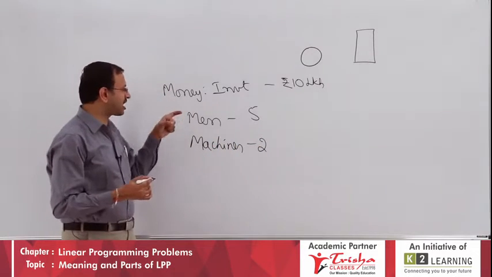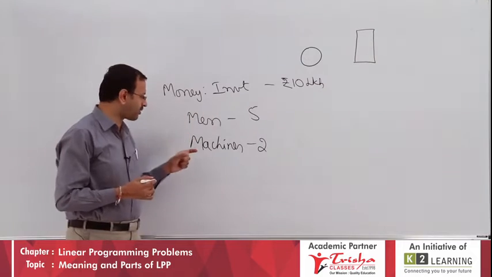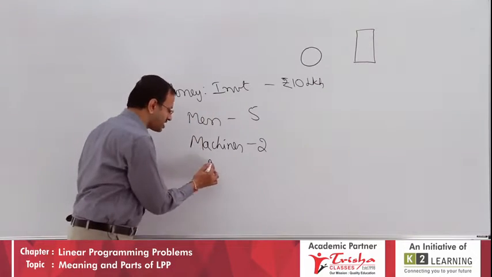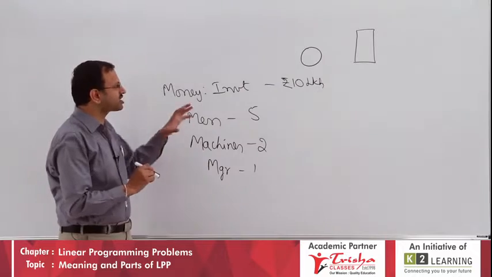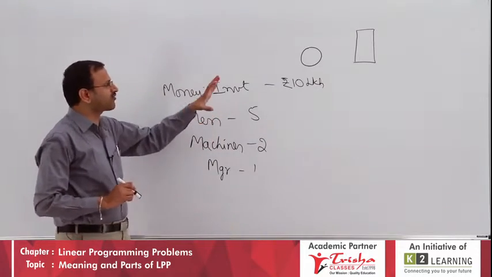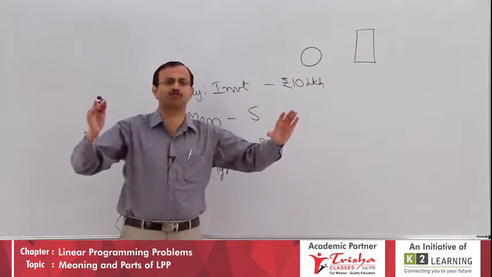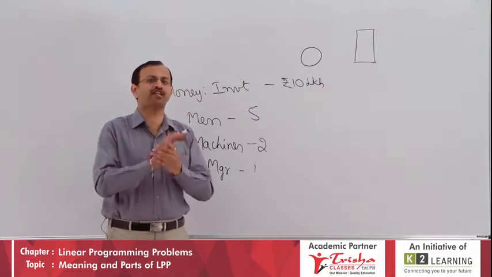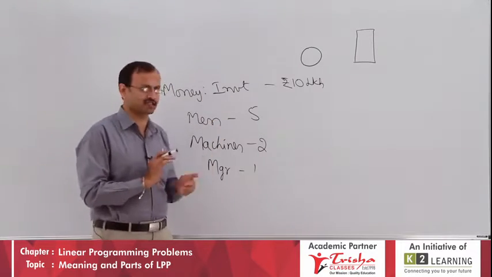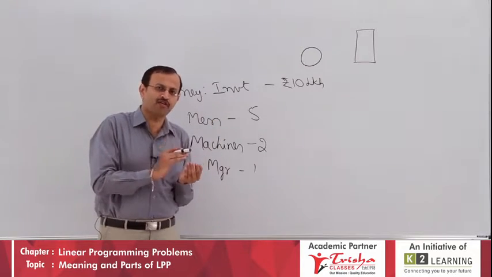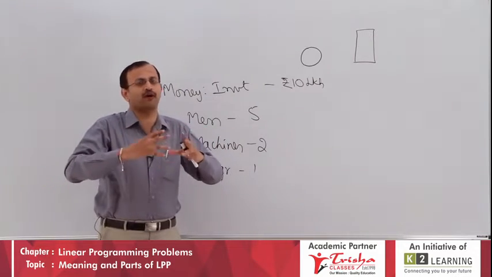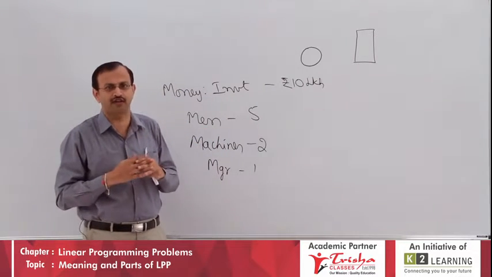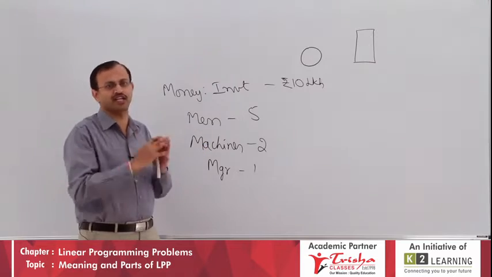So money 10 lakh available, there are 5 men you are appointing, there are 2 machines and there is 1 manager to look after the entire factory. Now with these constraints, definitely it is not possible to get crores of profit. Some profit can be achieved, but these are all the constraints. Now we need to know within the limitations and constraints, how much maximum profit you can arrive at. For that we are going to learn a chapter.